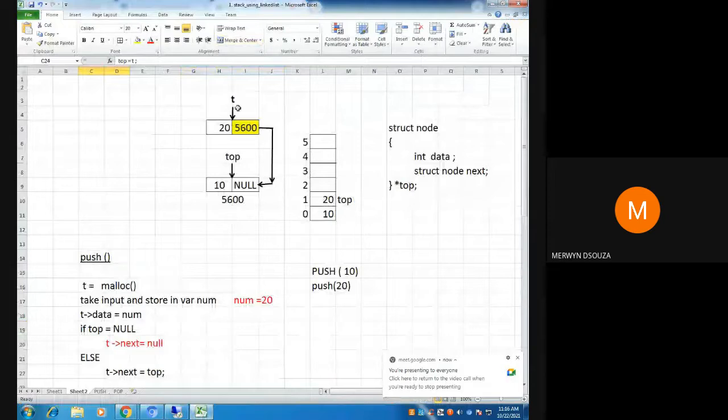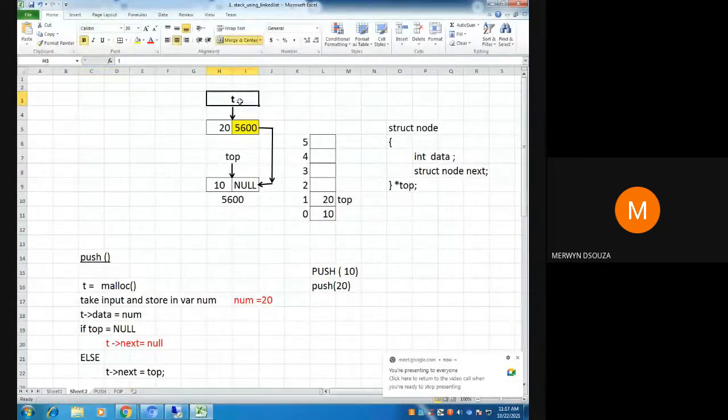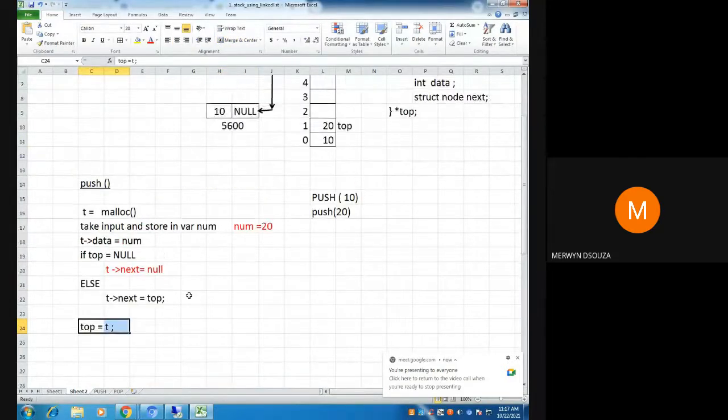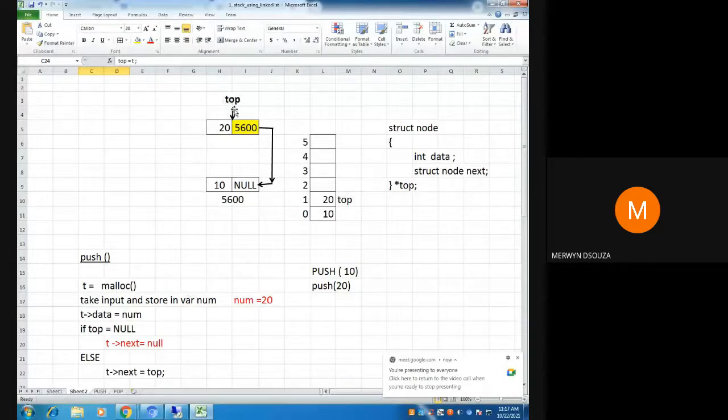So basically 20 you are pushing for the second time, right? So 20 will be your new top of the stack. You're going to shift top from there. So for that, the programming is top equal to t. Top will come here. Are you getting how it works? Everyone?